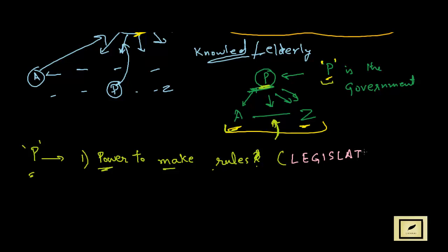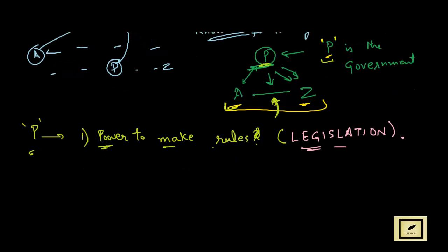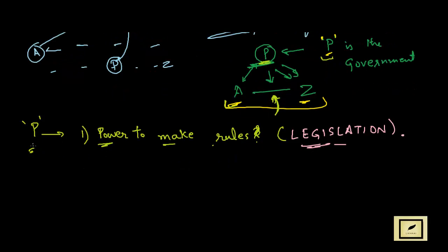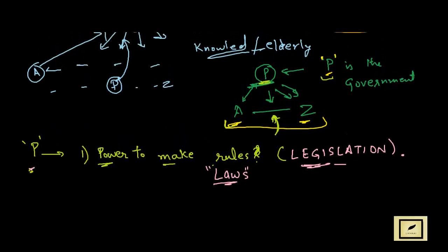Legislation. It's a difficult word to remember, but for the sake of it, let's take this word here, legislation. So P should have the power to make rules, that is legislation, or in a simple way, to make laws. P should have the power to make laws. And now what these rules are, these rules could be anything.